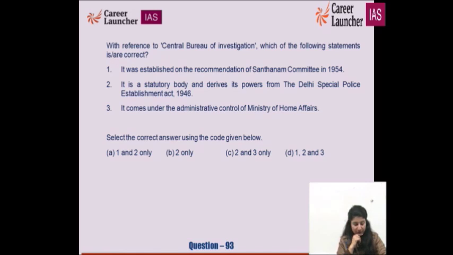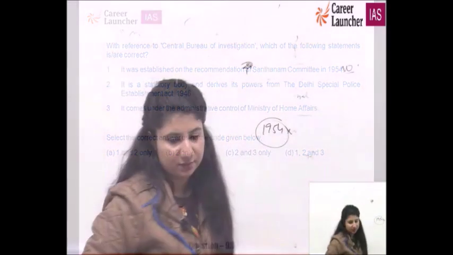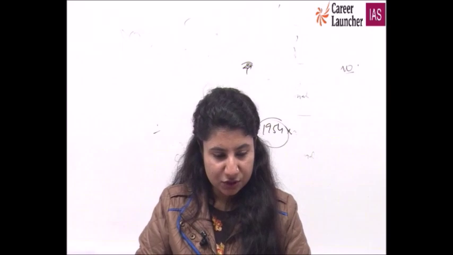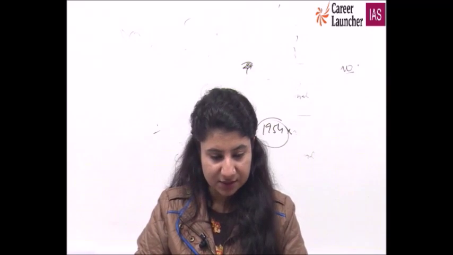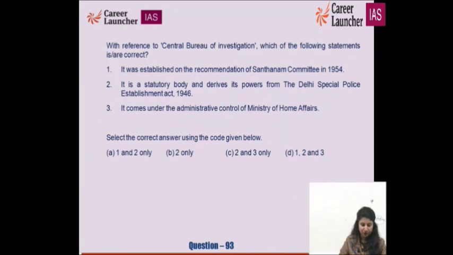The right option over here is B for Bombay, because CBI derives its power from the Delhi Special Police Establishment Act 1946 and came into existence on the recommendation of Santhanam Committee in 1962 to 64. After looking at Santhanam Committee, out of happiness we would mark that question. No, it is not 1954. The years have to be taken very carefully. So the first statement is wrong because of the year, and the second statement is correct. So we will say that B for Bombay is the right option. It is not under the administrative control of Ministry of Home Affairs.